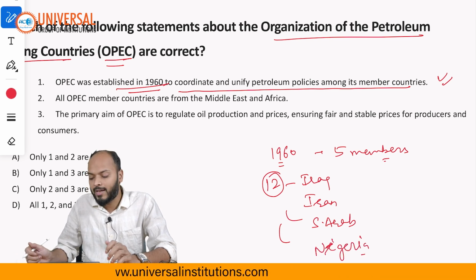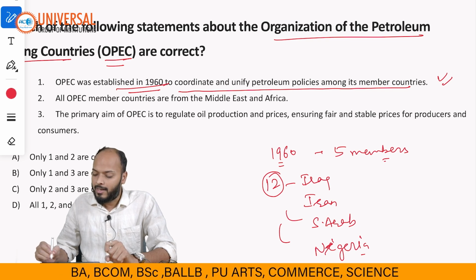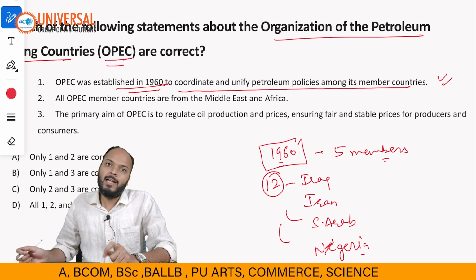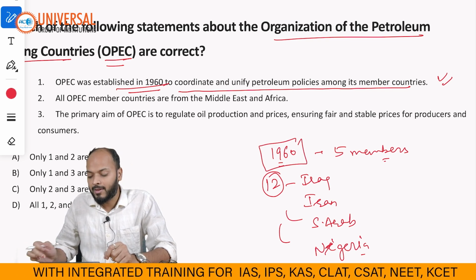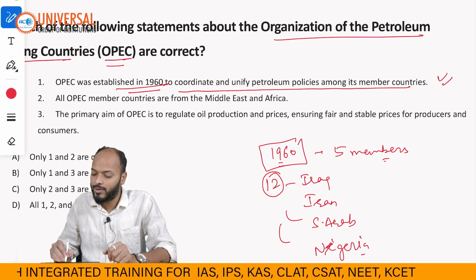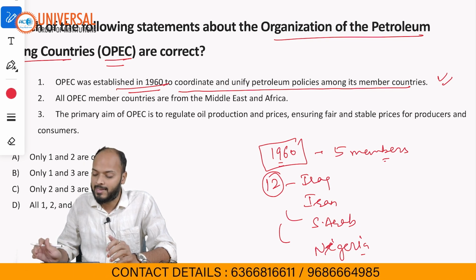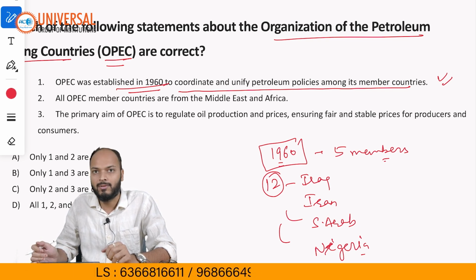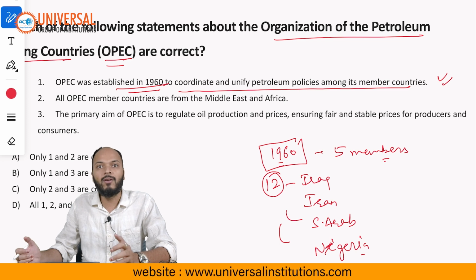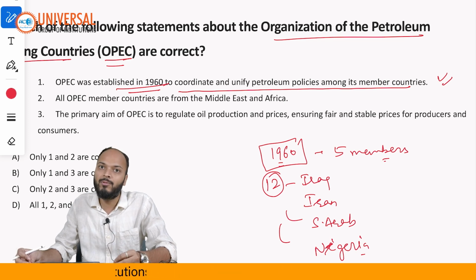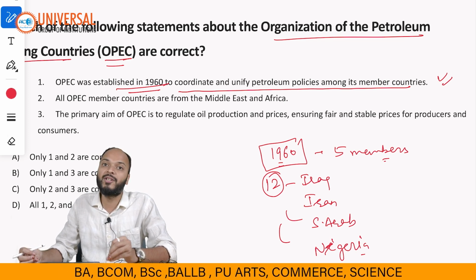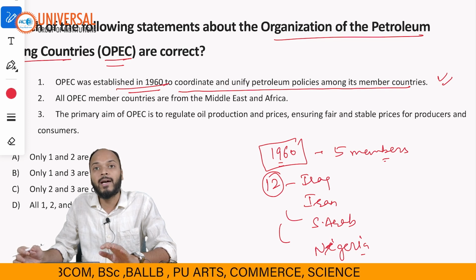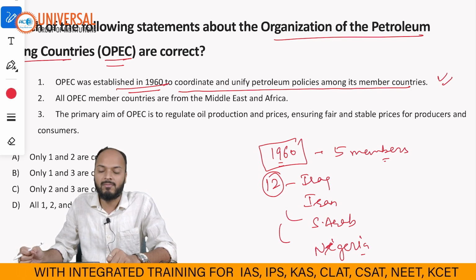So OPEC has 12 countries right now, and OPEC was initially formed in 1960. So statement 1 is correct. The objective of OPEC was to unify petroleum policies among its member countries. These member countries take a call on how much petroleum is to be extracted, how much crude oil production we should do, and what should be the price of crude oil in the international market.